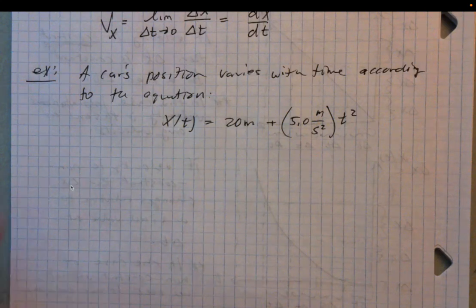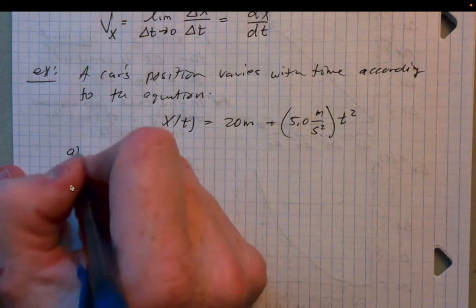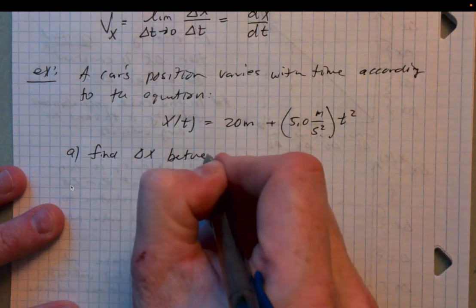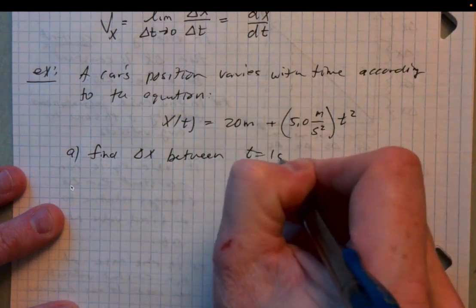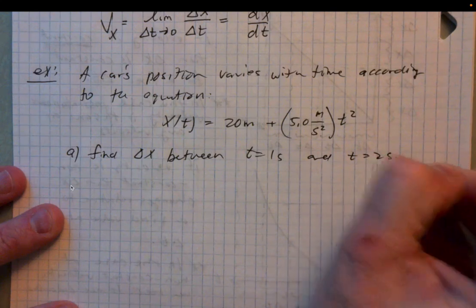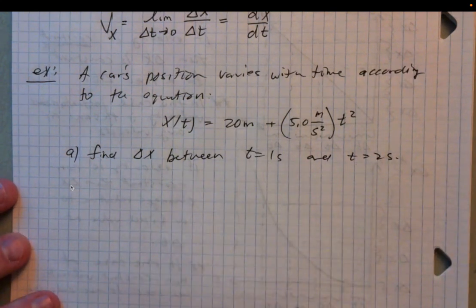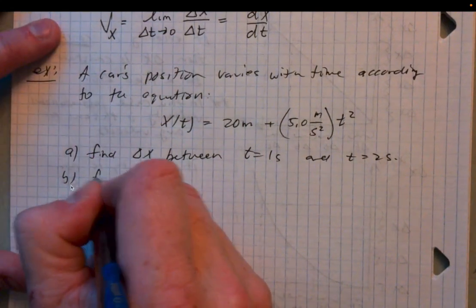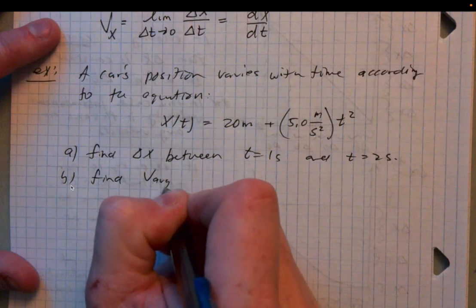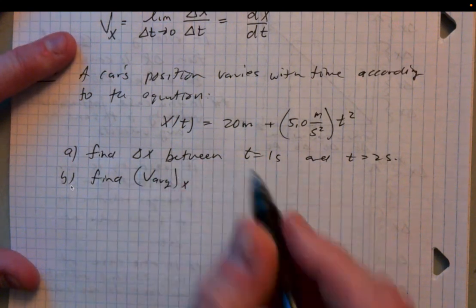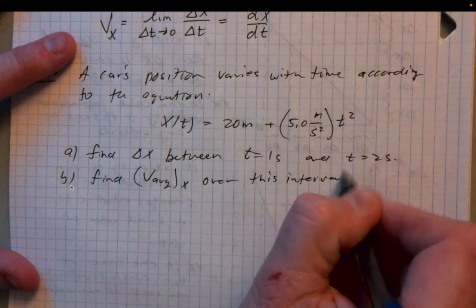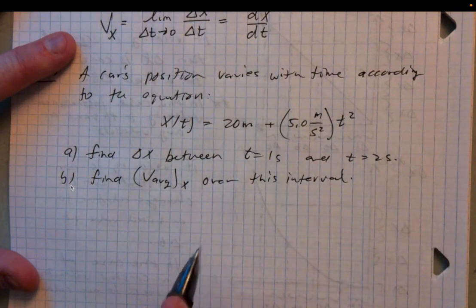So we've got 4 parts to this question. First thing we want to know is we want to find the displacement, delta x, between t equals 1 second and t equals 2 seconds. So basically evaluate the position at those 2 times and figure out the displacement. Part B, let's find the average velocity over this interval, t equals 1 second to t equals 2 seconds.